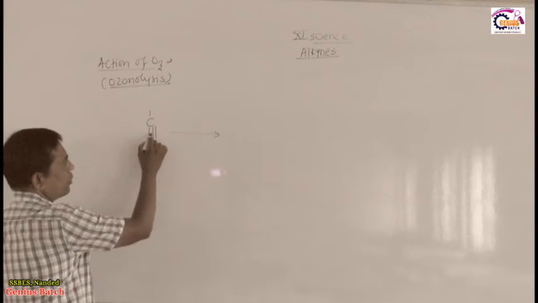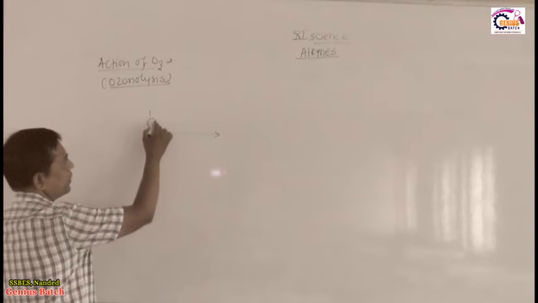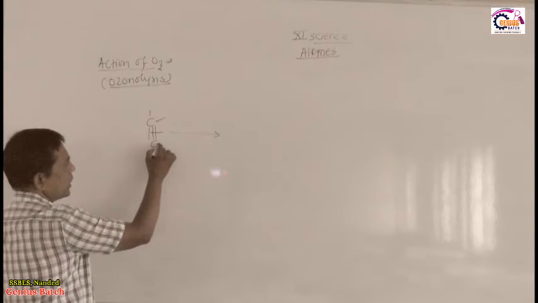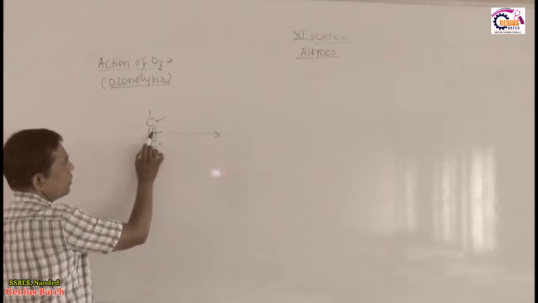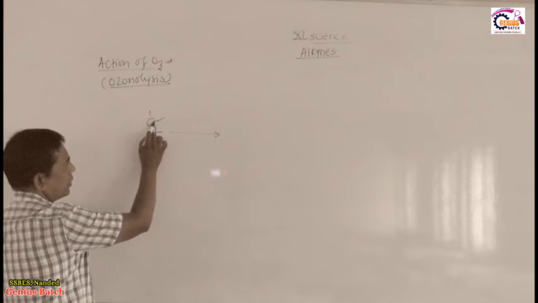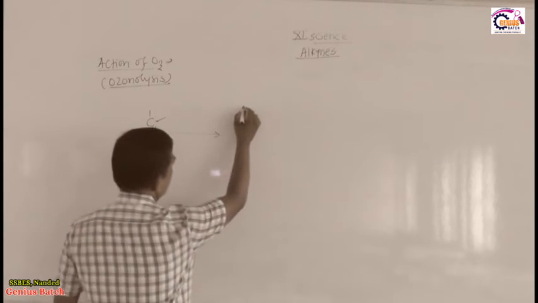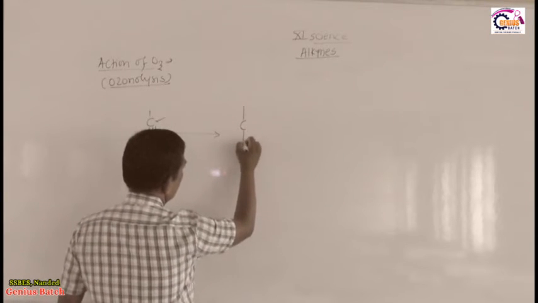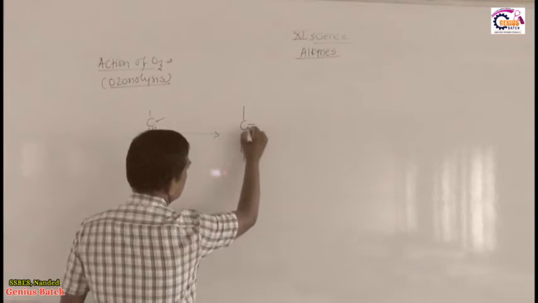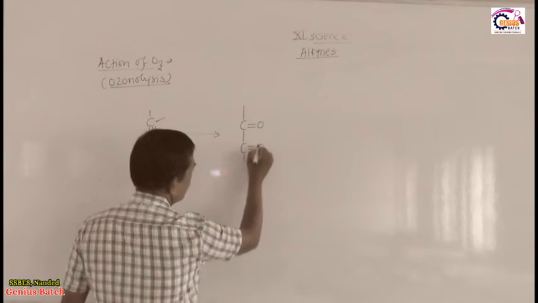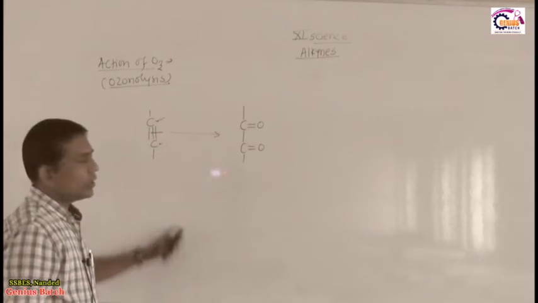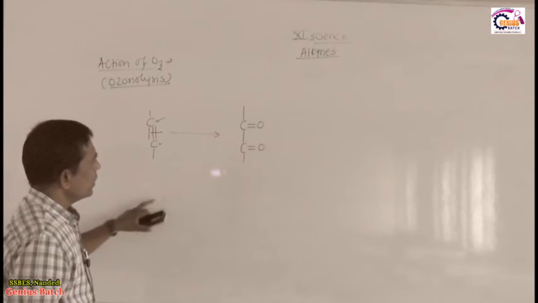Out of 3 bonds you have to break 2 and keep double bond O on this carbon and double bond O on the other. Whatever double bond we break out of 3, this double bond attaches here with oxygen and here also oxygen. One bond you keep as it is. Mention here double bond O, double bond O. That is the shortcut to judge the final product immediately.